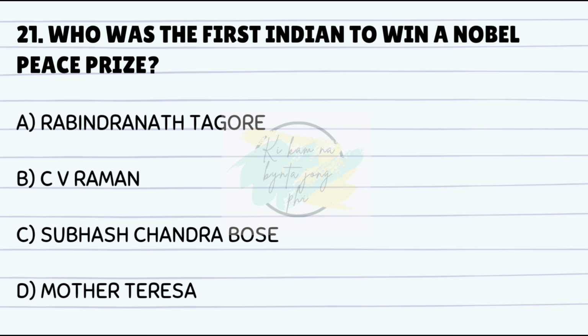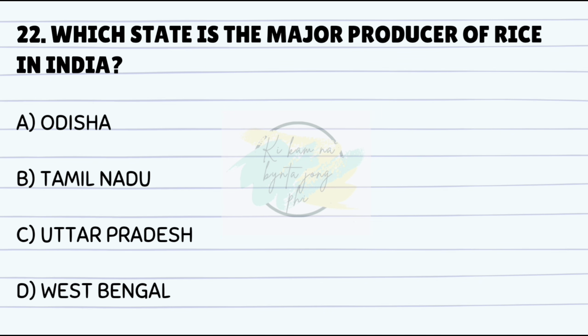Who was the first Indian to win a Nobel Peace Prize? Answer is A. Rabindranath Tagore. Which state is the major producer of rice in India? Answer is D. West Bengal.